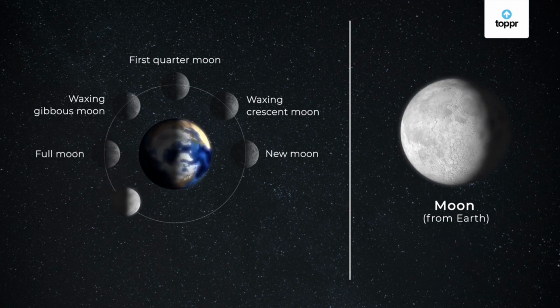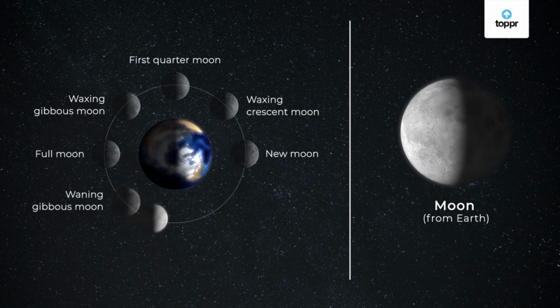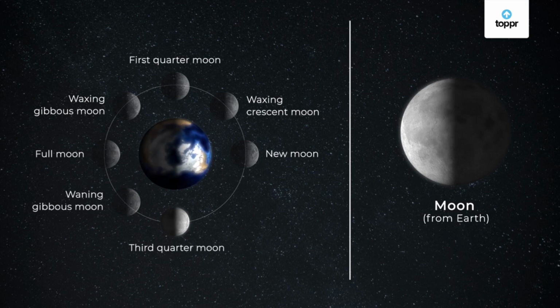That's why this side is called waning side, and according to the position this name will be given: waning gibbous moon. Then to next phase, moon completed its third quarter. So this phase is called third quarter moon, and in this one we can see the half of the moon.